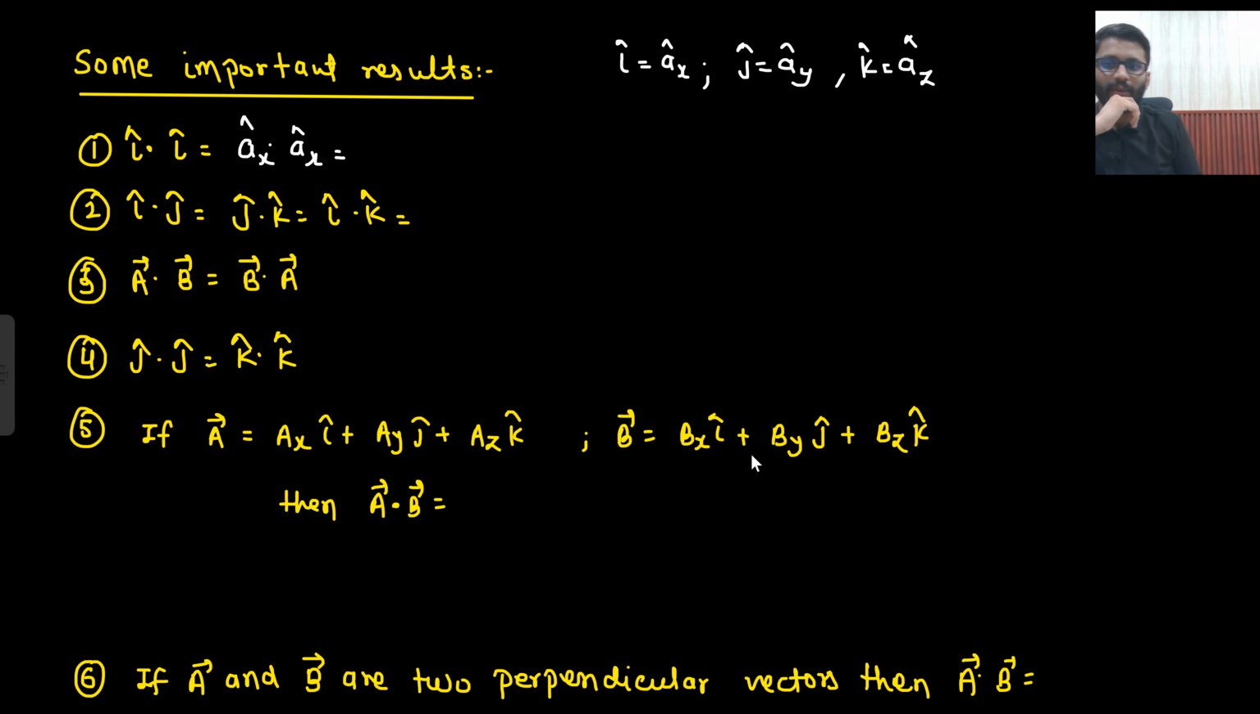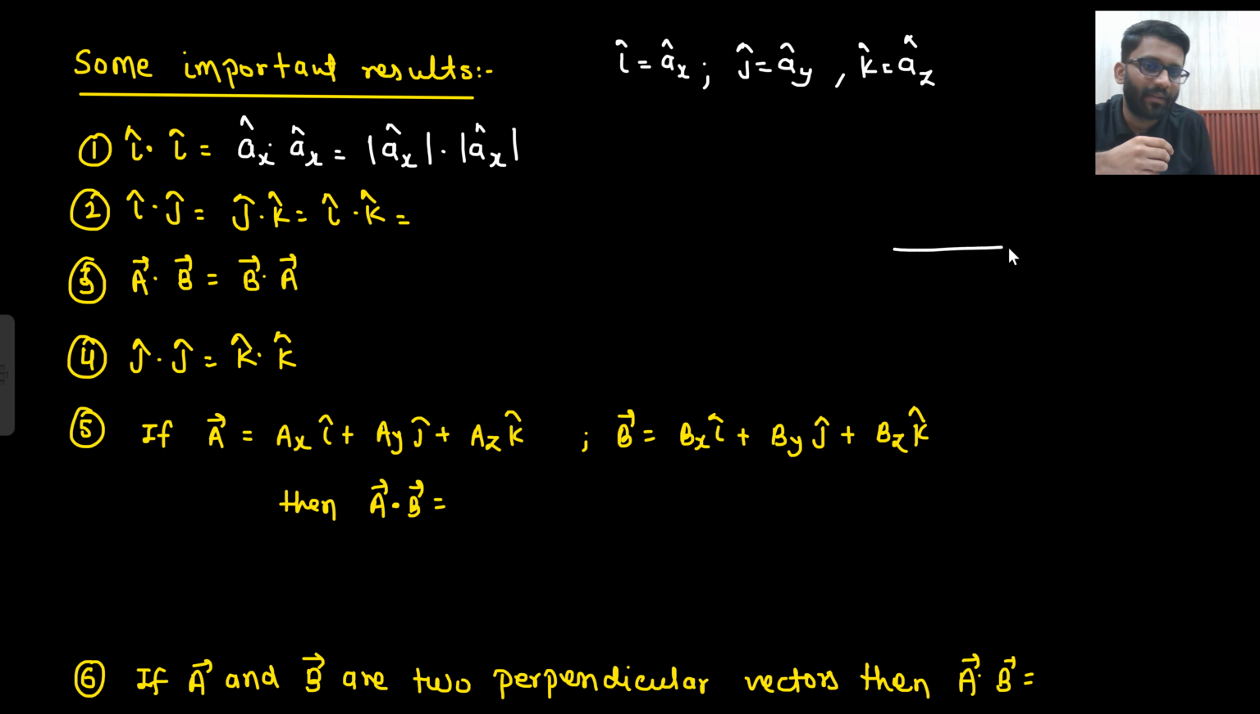Okay, so let's start. You need to write down the value of Ax cap dot Ax cap. So magnitude of Ax cap into magnitude of Ax cap and the cosine of the angle between them. What will be the angle between them? Ax cap, and again this is Ax cap. So what is the angle? 0 degree, cos 0. Both are on the same line, no? So magnitude here is 1. 1 into 1 into 1 will be 1 only. So i cap dot i cap is 1.